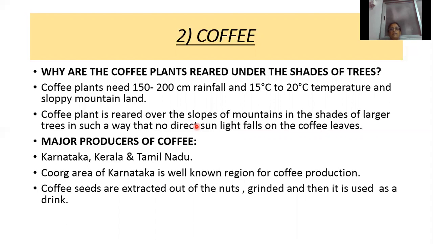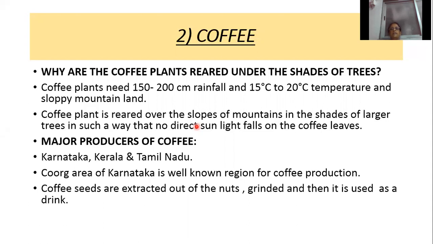The coffee plant is reared over the slopes of the mountains under the shade of large trees. Why? Because direct sun rays are harmful to the coffee plant.